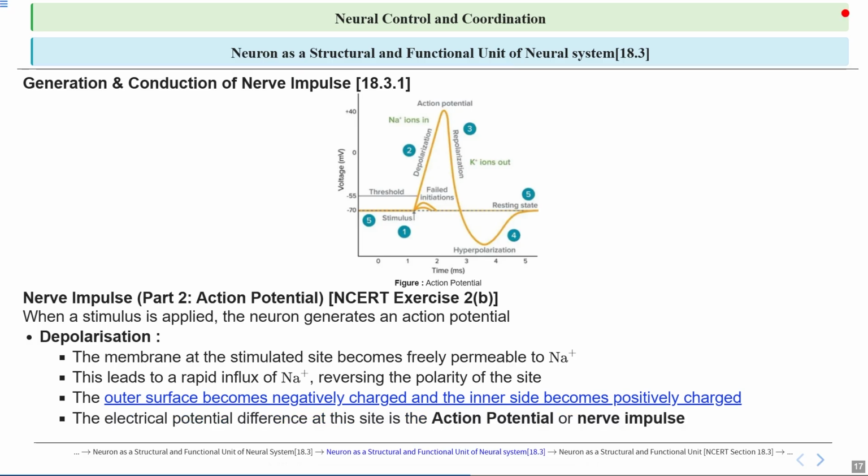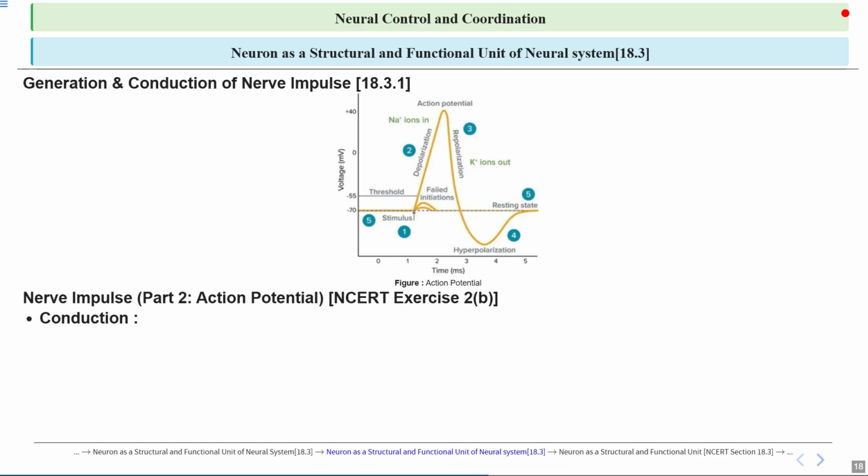So when a nerve cell is stimulated, it generates an electrical change called an action potential, which is like a quick electrical signal that travels along the nerve. And this happens when the inside of the nerve cell becomes less negative compared to the outside due to movement of ions across the cell membrane. We have just talked about it. Now, this change in the electrical potential difference is what makes the nerve impulse travel, allowing messages to be sent quickly from one part of the body to the other.